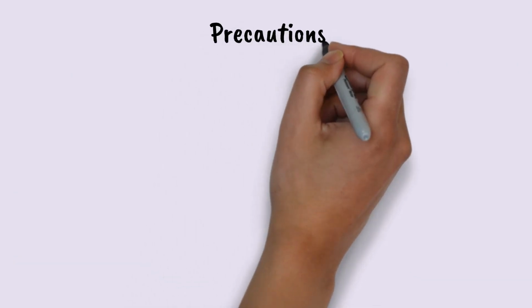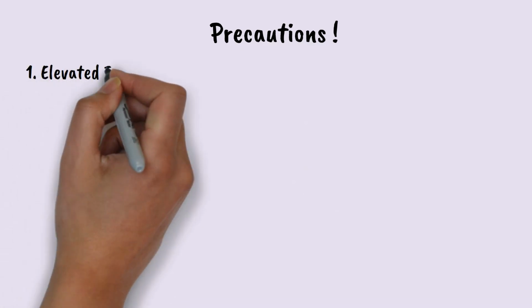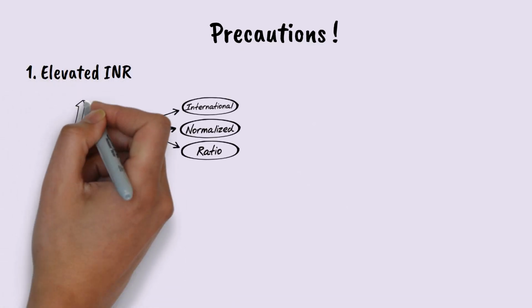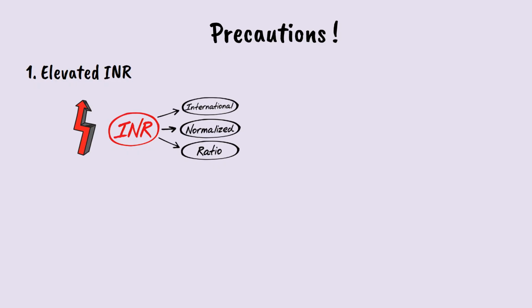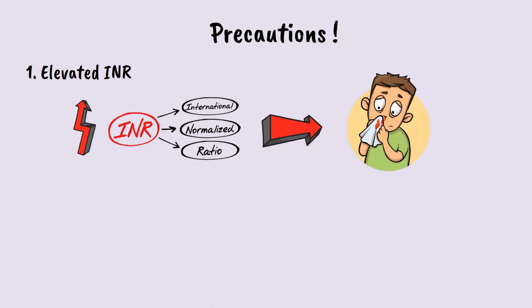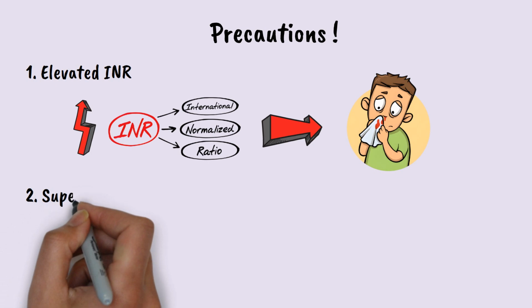Now let's finish up with precautions. Ceftriaxone can increase INR, International Normalized Ratio, a blood clotting measure, especially in malnourished patients or those with liver or kidney disease. This will cause blood to clot more slowly than normal, which increases risk of bleeding. INR should be monitored closely, and vitamin K supplements should be given when needed.